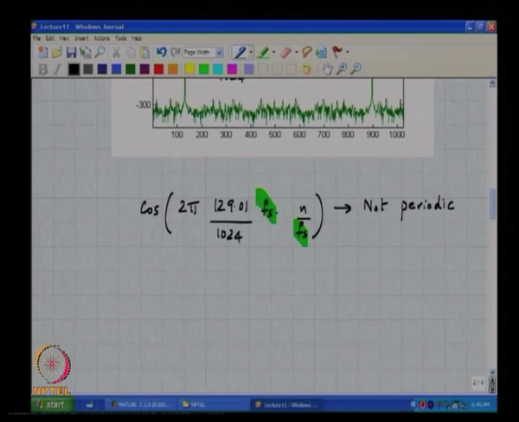All right. And so when you compute the discrete Fourier series coefficients, what are we inherently doing when you take a sequence of length L and compute its discrete Fourier series?